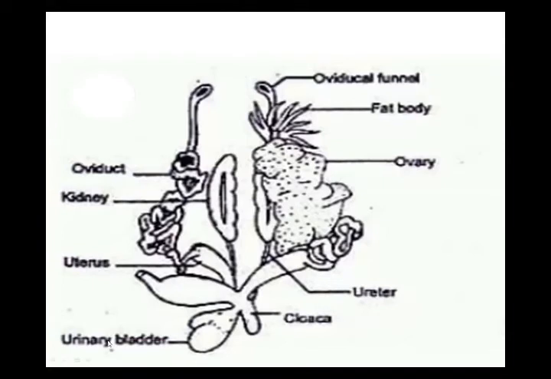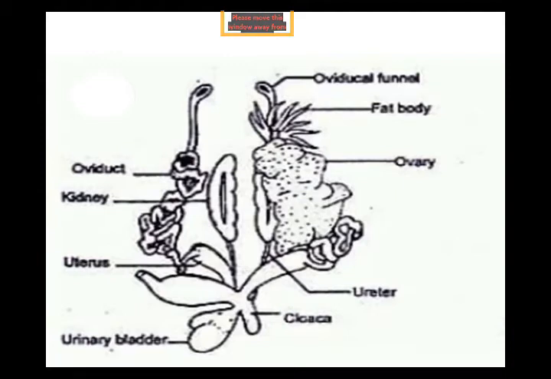And this is the cloaca and cloacal aperture. Now first I'm telling you about the ovary. A pair of ovaries is present, on the left and right sides. Observe the shape of the ovary. It is irregular in shape.